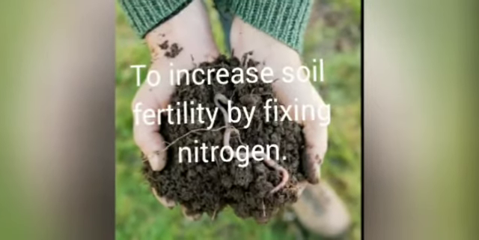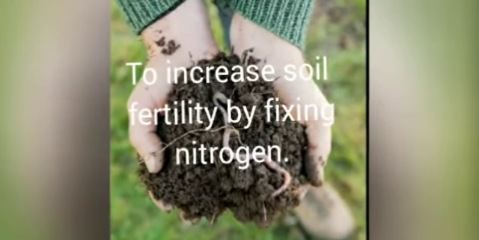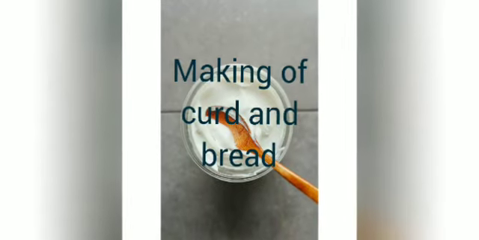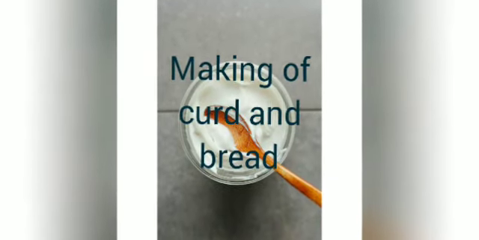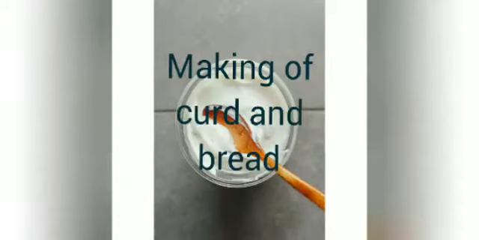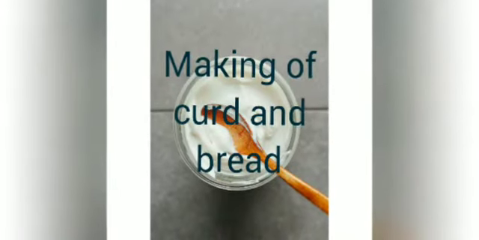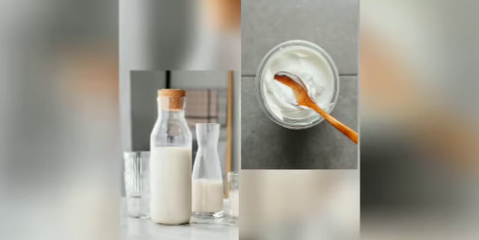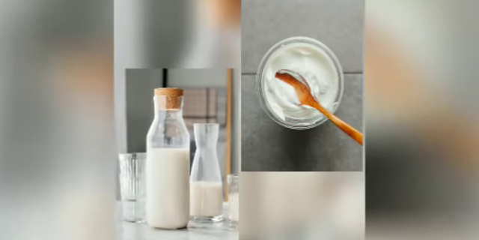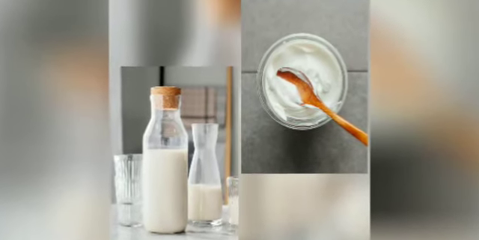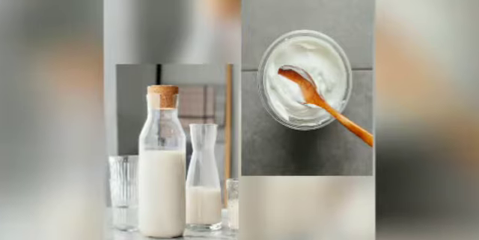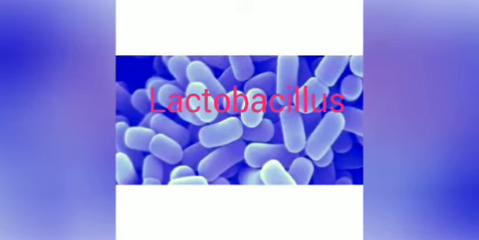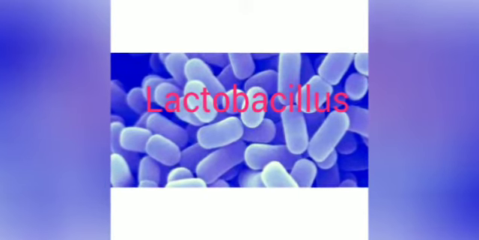So we'll go in detail one by one about these uses, but to begin with, the first one is making of curd and bread. As you have learned in class 7, milk is converted into curd by bacteria. So do you remember the name of that bacteria? Anyone? Okay. The bacterium is Lactobacillus. It promotes the formation of curd. But how? Let us see.